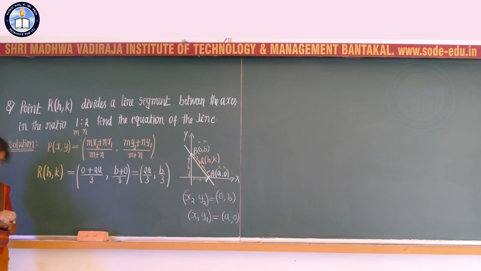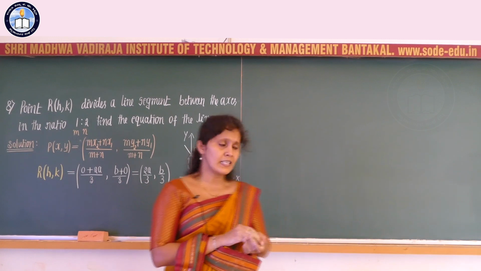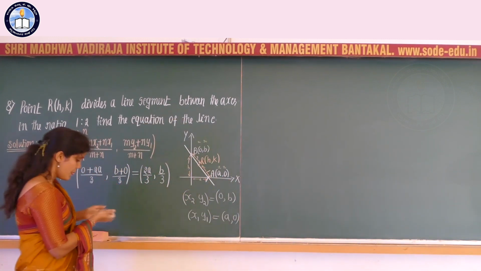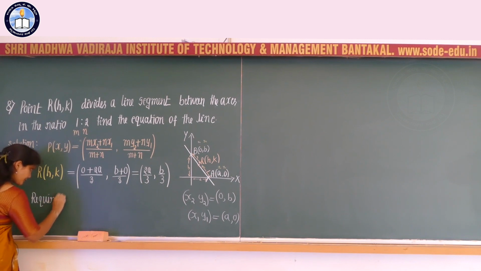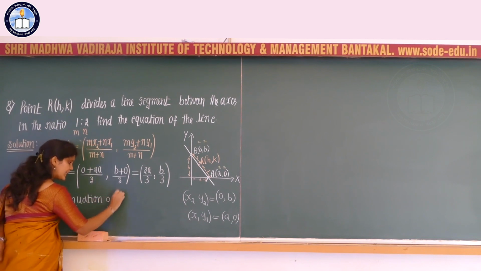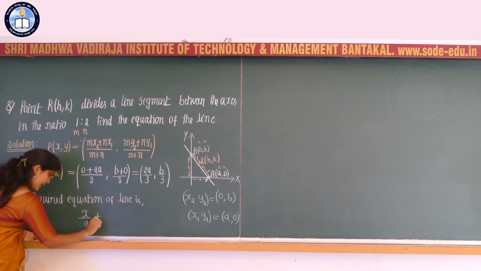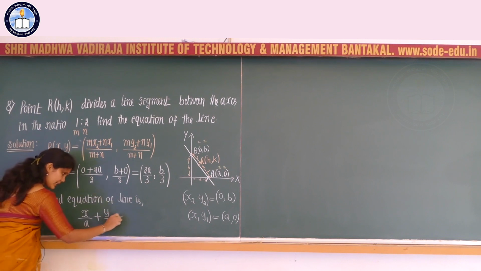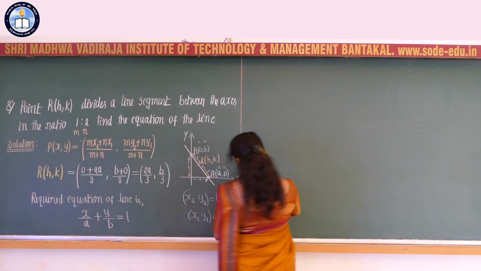So here I can consider the required equation of the line. What may be the required equation of the line? Since the intercepts are given, I can consider the required equation of the line as x divided by a plus y divided by b is equal to 1.